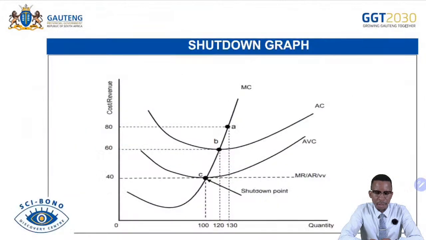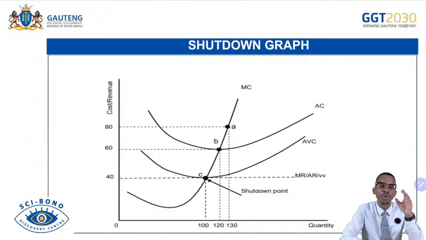And then we continue at the shutdown point. Remember, shutdown conditions are different, but it means the same thing. The firm will shut down if the firm cannot afford to cover or manage its variable cost. Remember, the firm does have influence over variable cost, but cannot influence fixed cost. So if the firm cannot manage its variable cost, the firm should leave the market. Remember, the shutdown also doesn't mean that the firm is leaving the market.